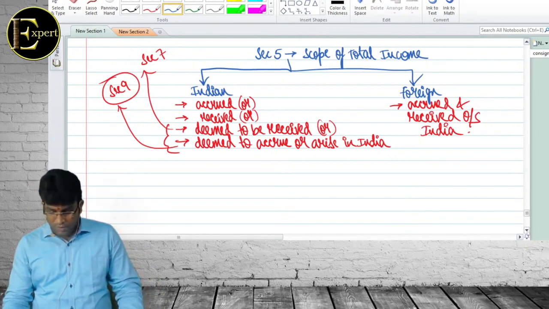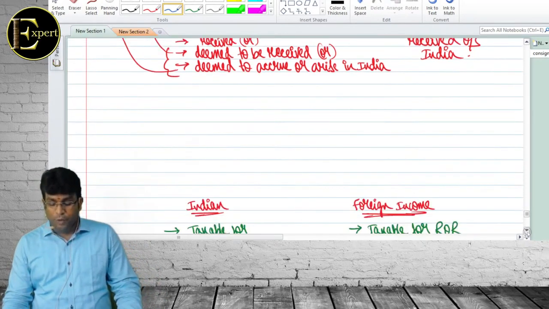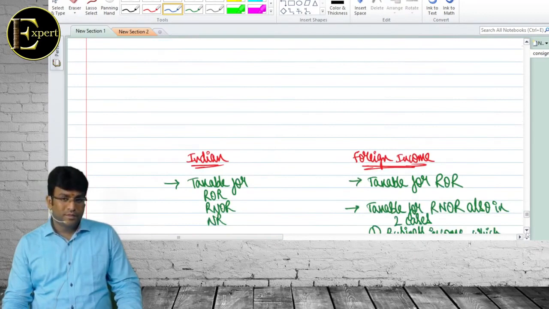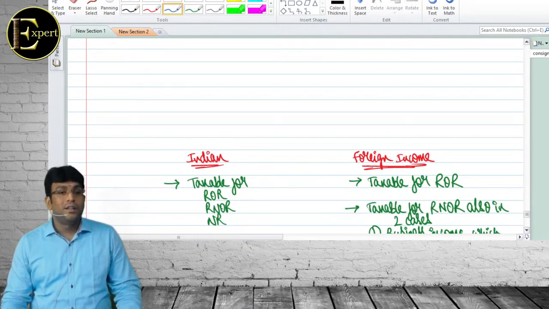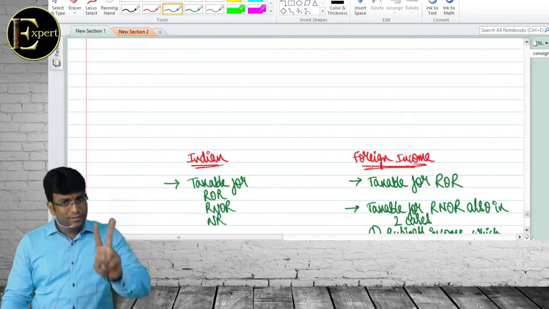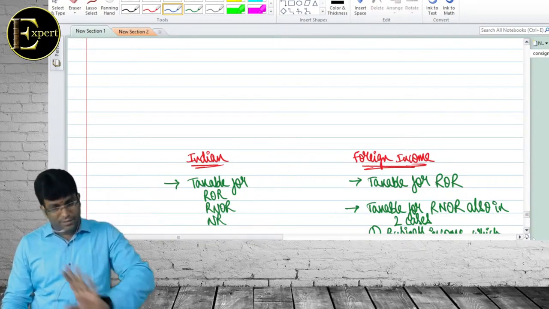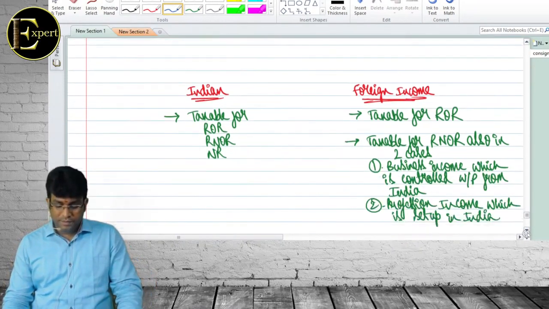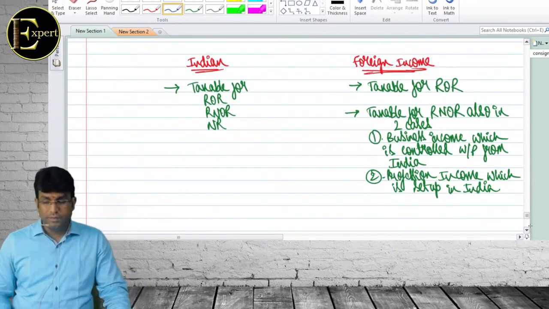Can I scroll down? Yes, sir. So what is section 4? Section 5, scope of total income. What are the two types of income? Indian income, what will happen? Taxable for all. Foreign income? Depends, sir. ROR? Taxable. RNOR? NR? Not taxable. Very good. Take this.